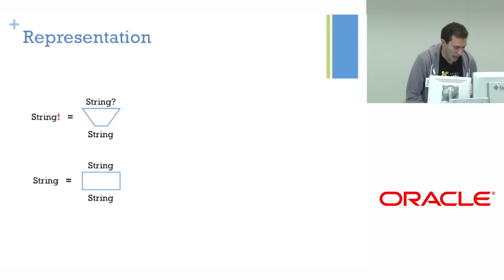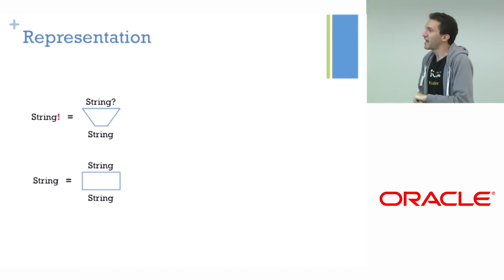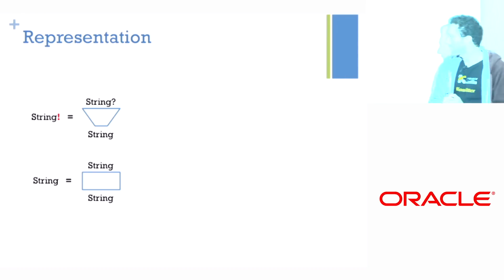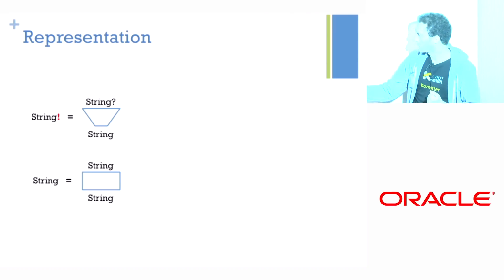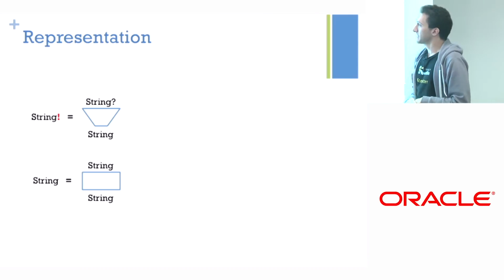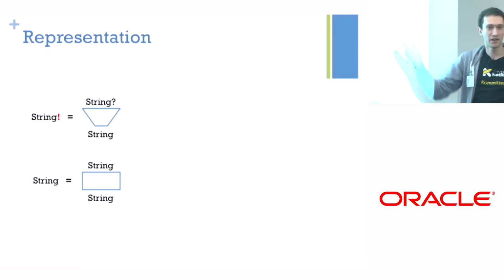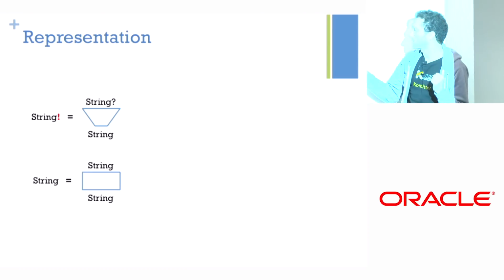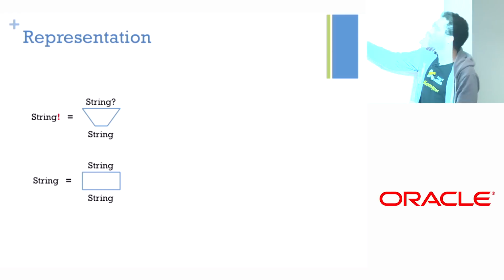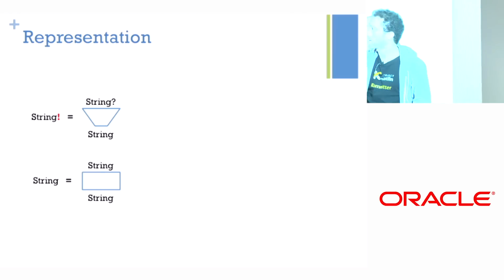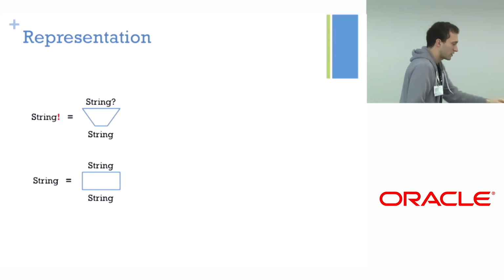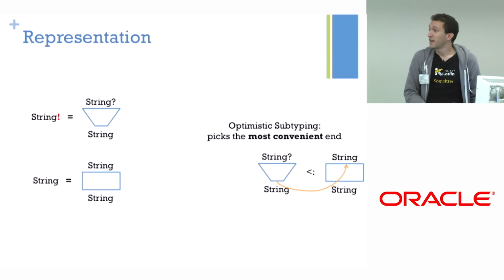So a little bit on how it's represented inside. My types have weird shapes. So a normal string would be rectangular. The significant part is how long are the horizontal bars in the rectangle. So basically, any type may have a wide end and a narrow end. So for string, both are of equal length. And for a platform string, the wide end would be string question mark, and the narrow end is normal string. What it means is that, of course, we'll use those ends differently in different contexts.